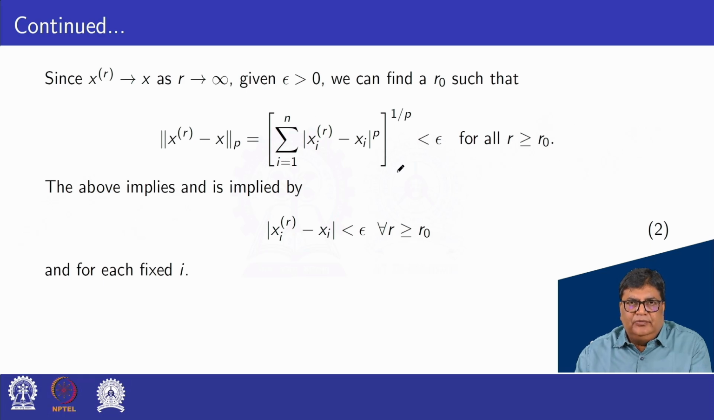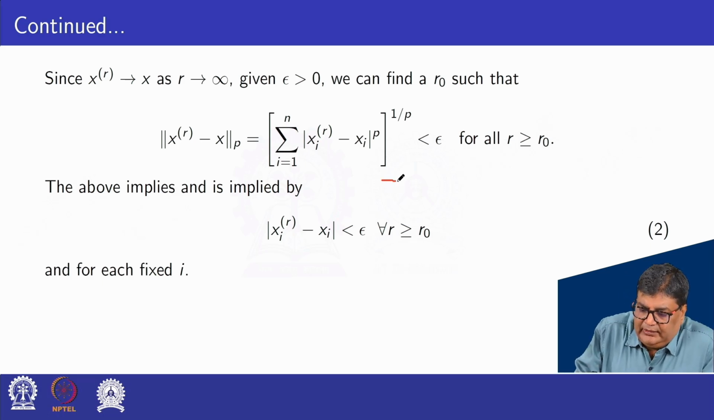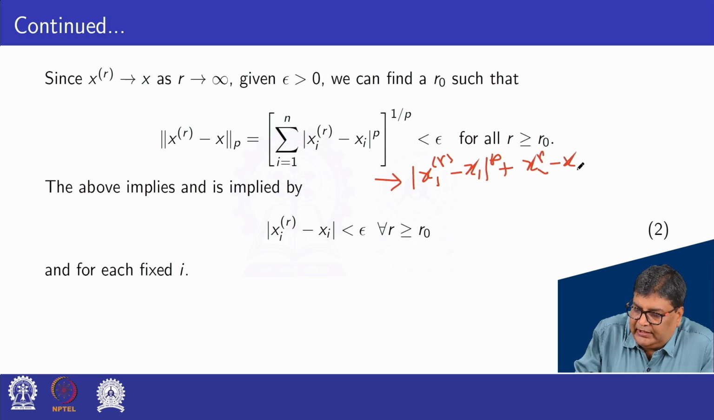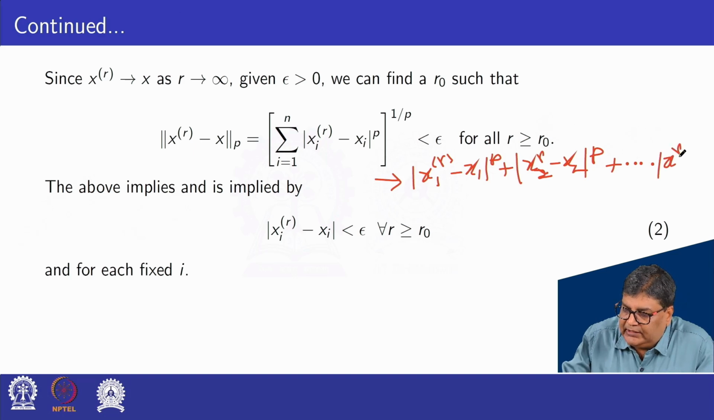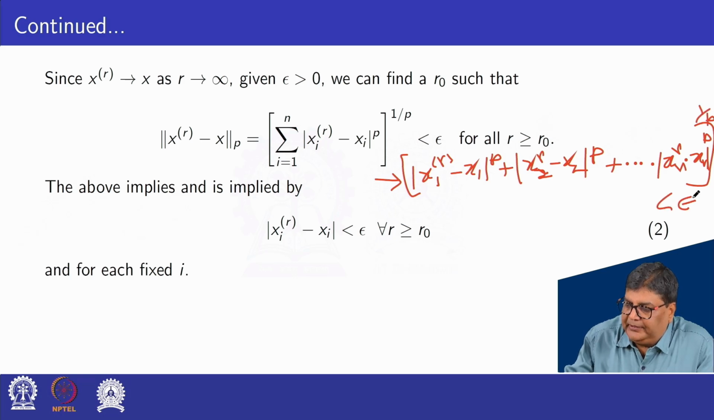So expanding this one as n terms, this can be written as mod (|xr1 − x1|^p + |xr2 − x2|^p + and so on + |xrn − xn|^p) whole power 1 by p less than epsilon.